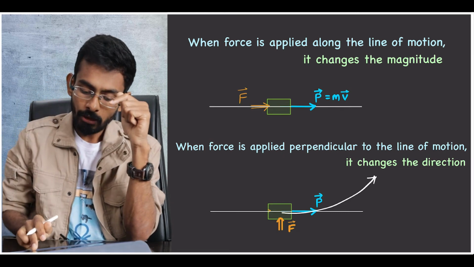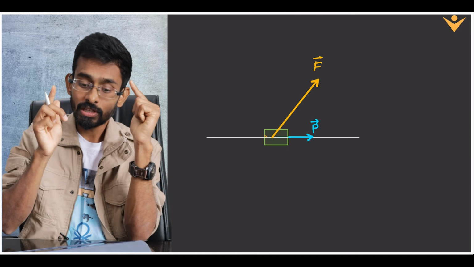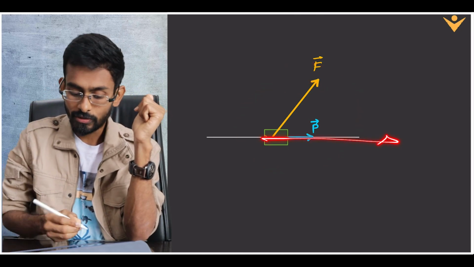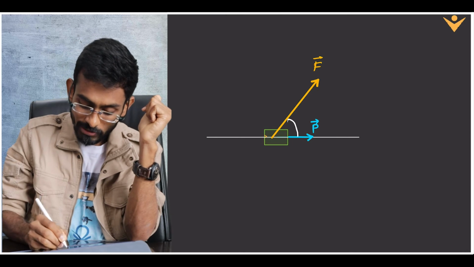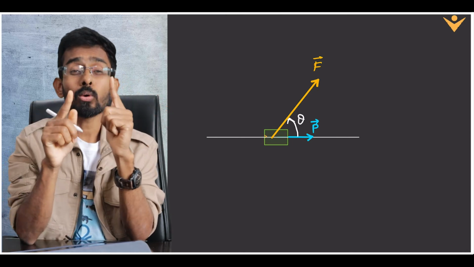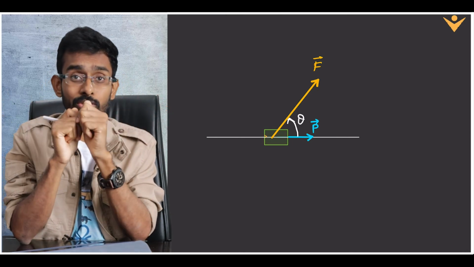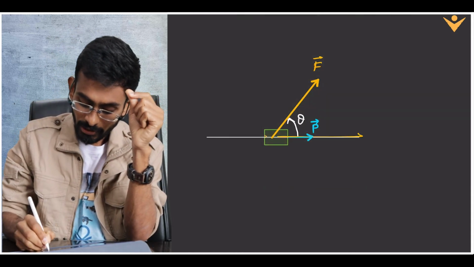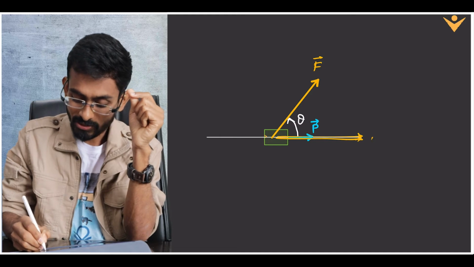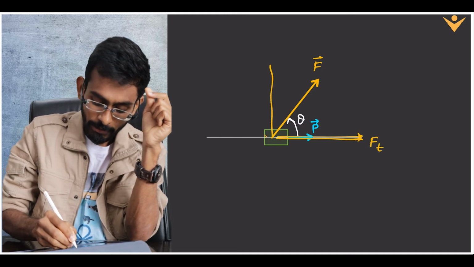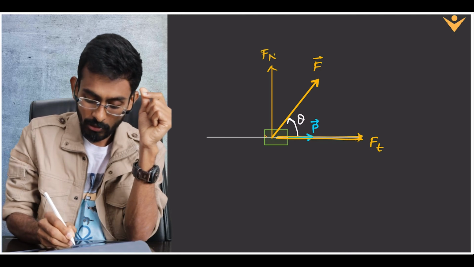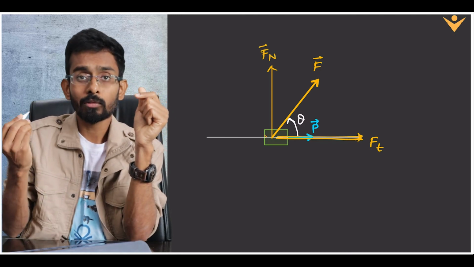Okay. Now, in case the force is at a certain angle, if you have a force like this, and the direction of motion is in this direction, now if we apply the force at a certain angle theta, both direction as well as magnitude change. For that we will take two components of the force: the parallel component, which we call the tangential force, and the perpendicular component, which is the radial force or normal force.